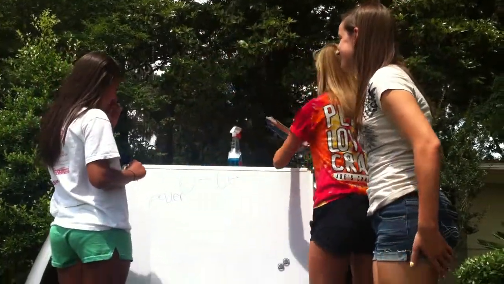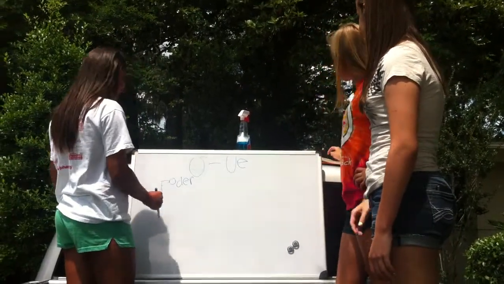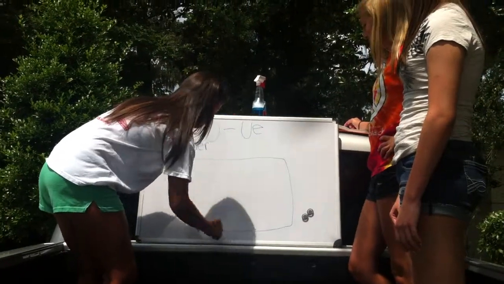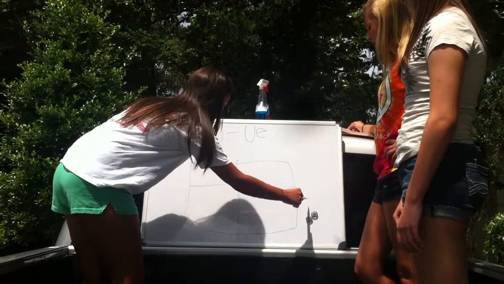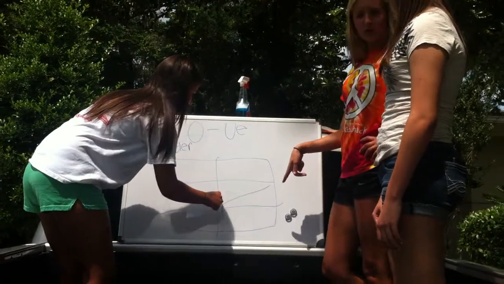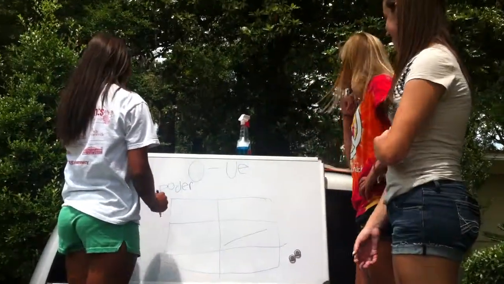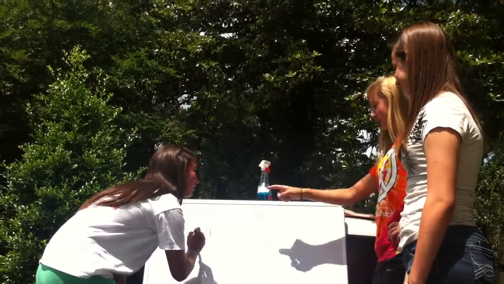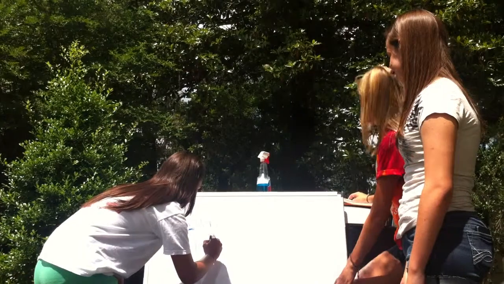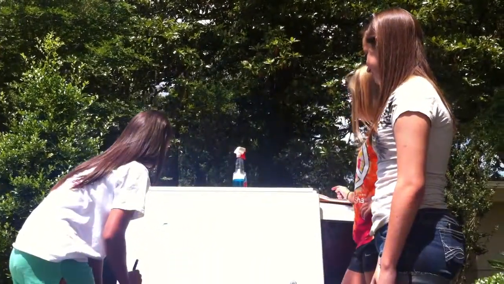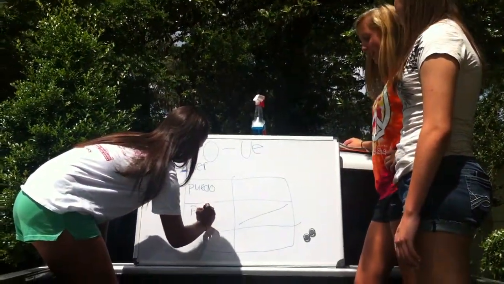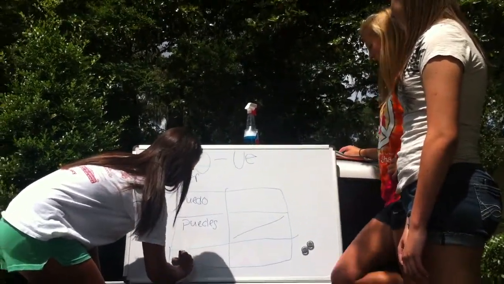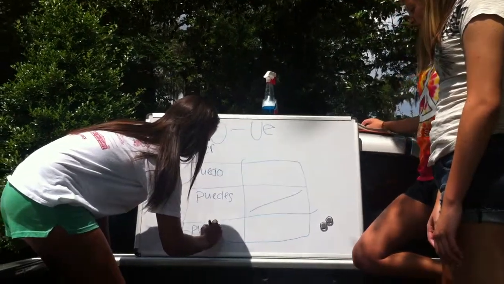So, for example, we're going to make a chart because charts make things easier and better. And so we're going to cross out vosotros. Don't use vosotros. For yo, you switch the O to UE, so you'd have puedo. For tú, you would have puedes. For usted, ella, and ello, you would have puede.